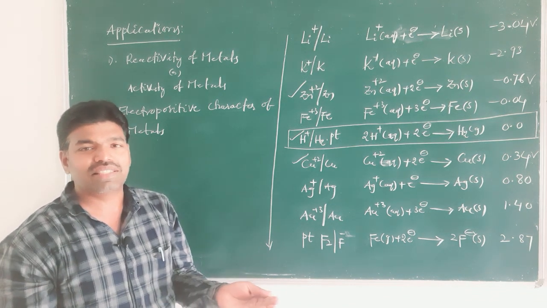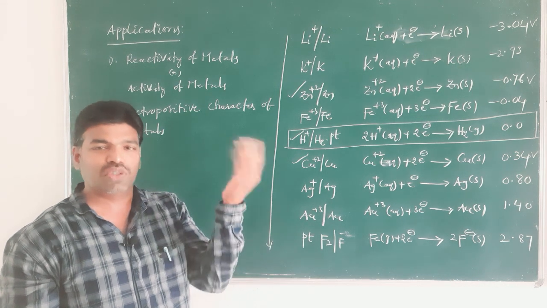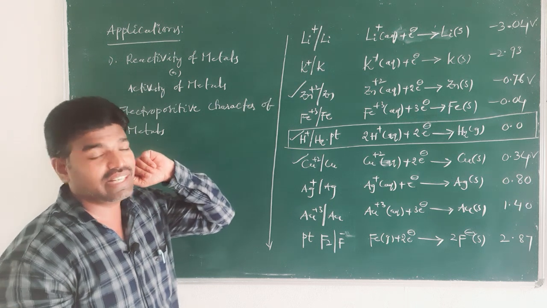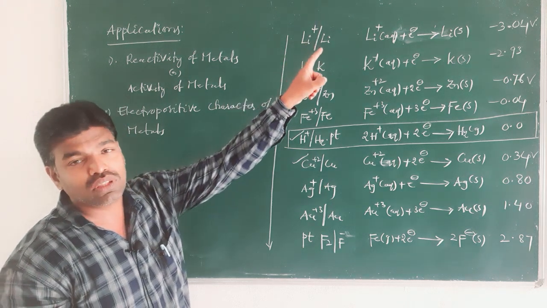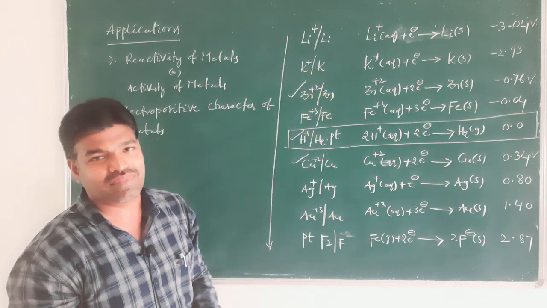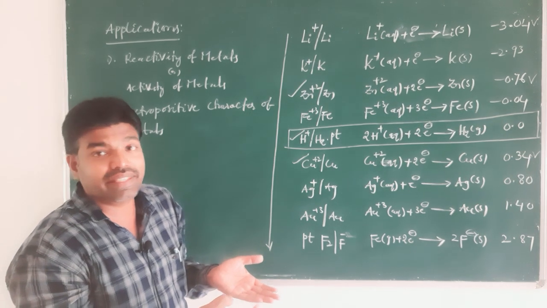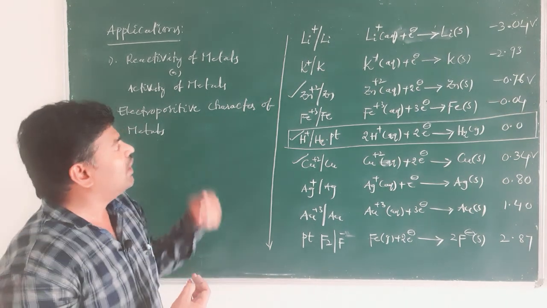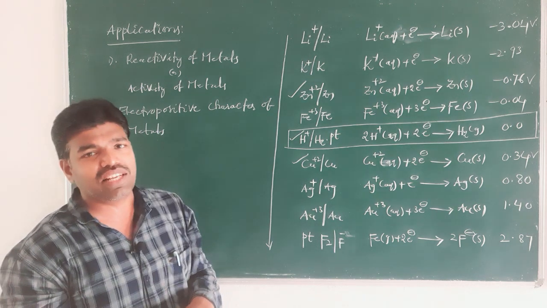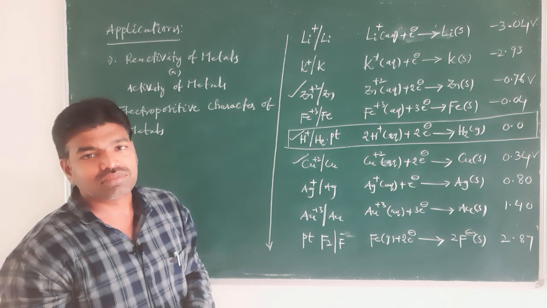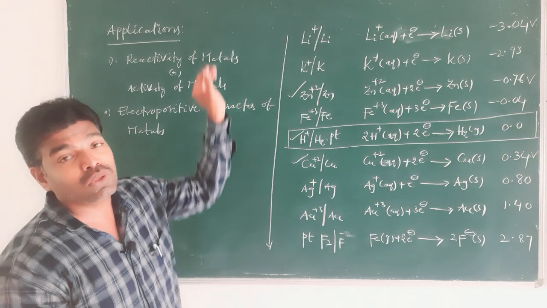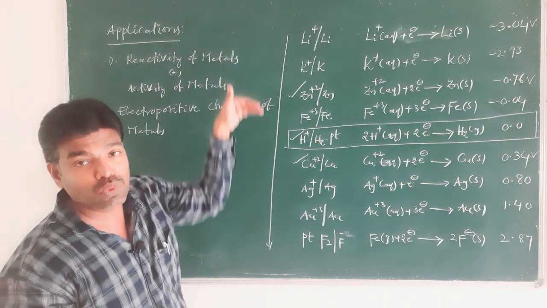If the metal is ready to lose electrons, its positive character increases. We already discussed that the metal with a negative SRP value loses its electrons readily. That means it readily acquires a positive charge. If that metal loses its electrons, what charge does it have? Positive charge. So, electropositive character also decreases from top to bottom.